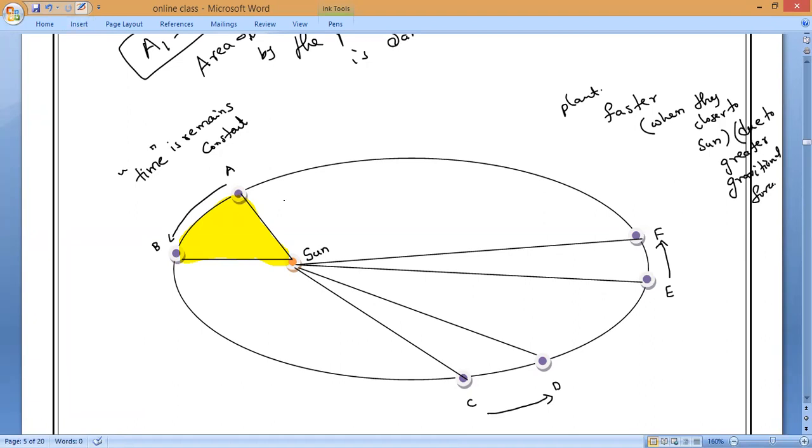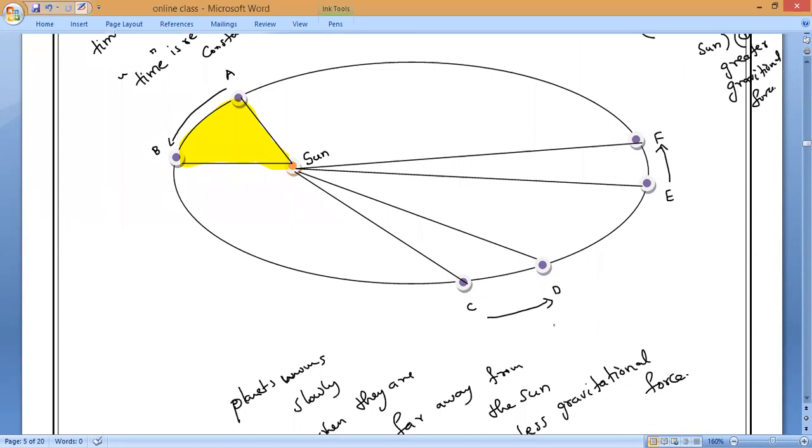Yes, sir. Now, from A to B, I have taken the same interval of time. Understand, Mitakshri? So here also the time interval is the same. And from C to D also, the same time interval. And from E to F also, the same time intervals.